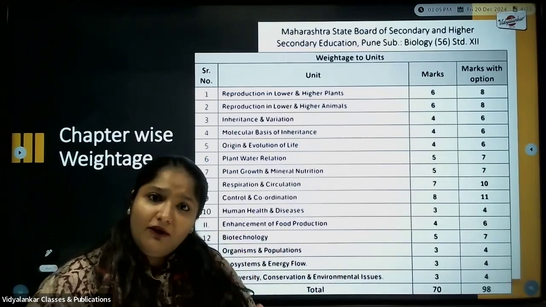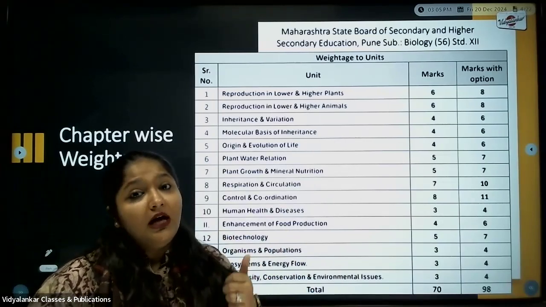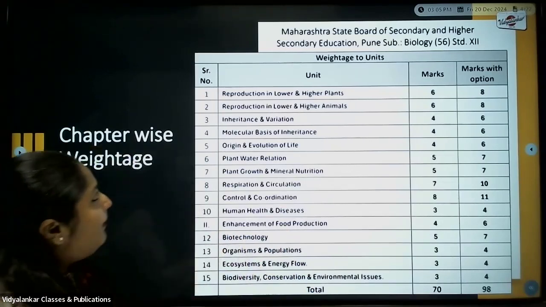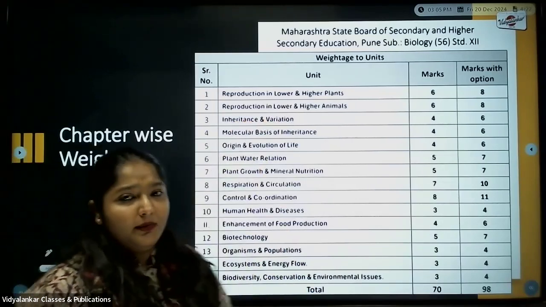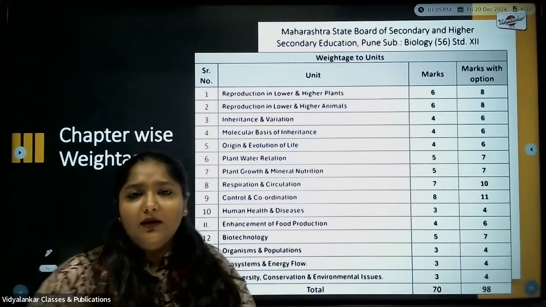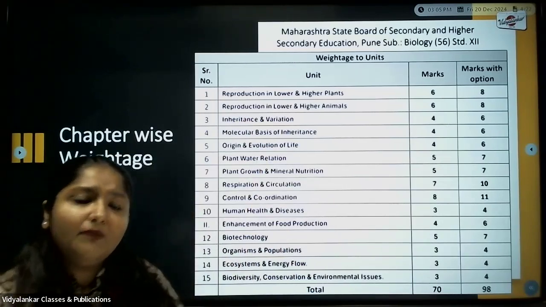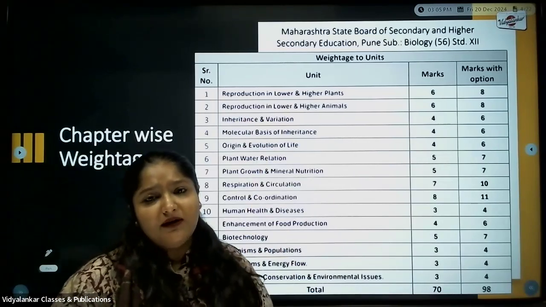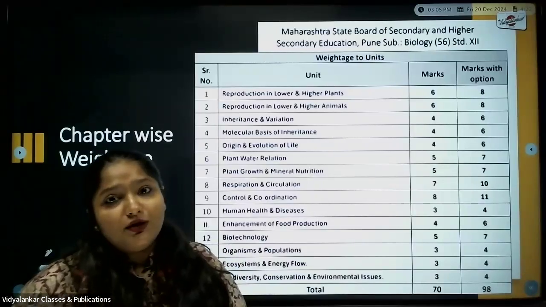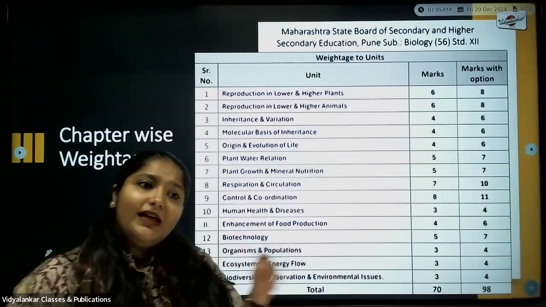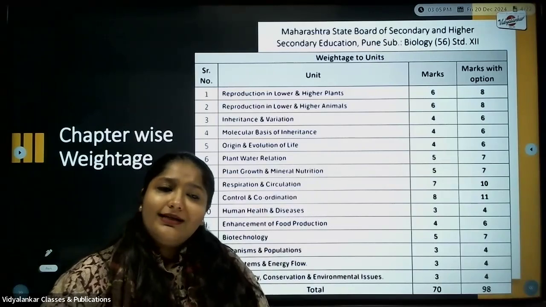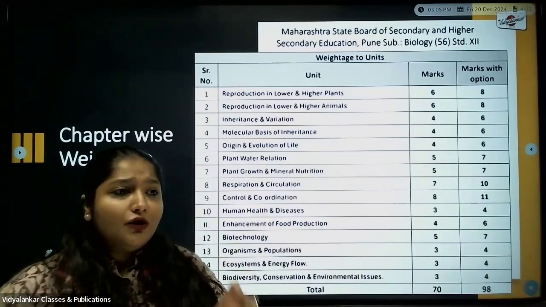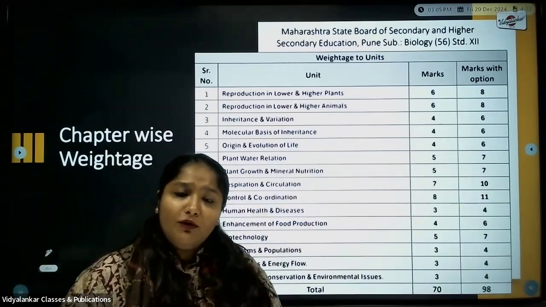Significance with respect to double fertilization, anatropous ovule, highly important. Next is about reproduction in lower and higher animals. Here in lower and higher animals, human male reproductive system, human female reproductive system, very important. Parturition for section C, wherein 3 steps you have to elaborate. Next is short note on lactation, short note on goals of RCH program.